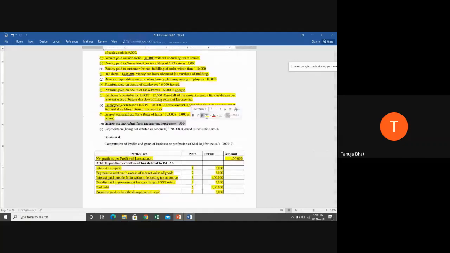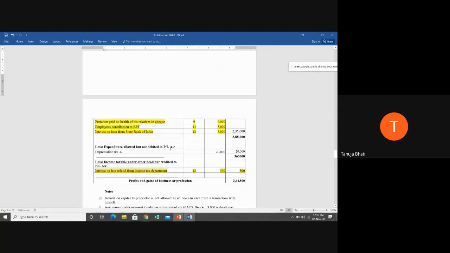Next is depreciation not debited in accounts. Means there was a depreciation expense of 20,000 which is actually allowed, but it had not been debited in the accounts. So that means this had been forgotten to be debited. So should we give effect to this? Yes, because depreciation, they're telling, is allowed as per section 32. So what we are going to do is: less, expenditure allowed but not debited in P&L account, depreciation 20,000.